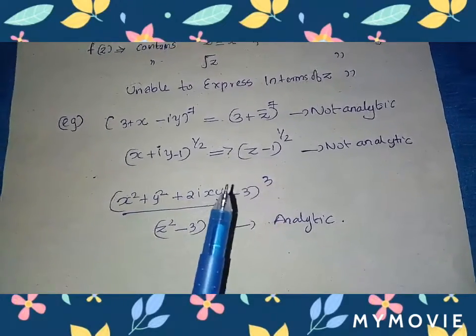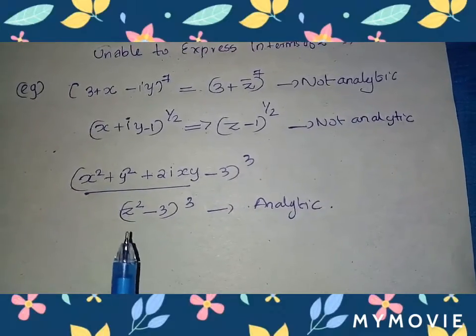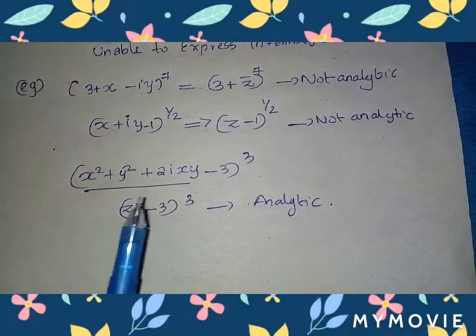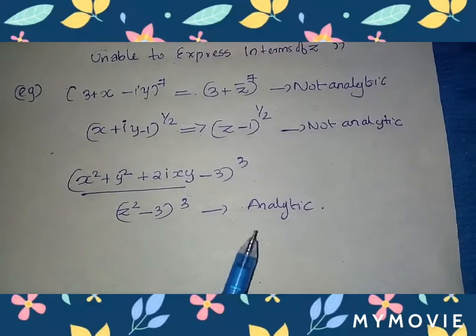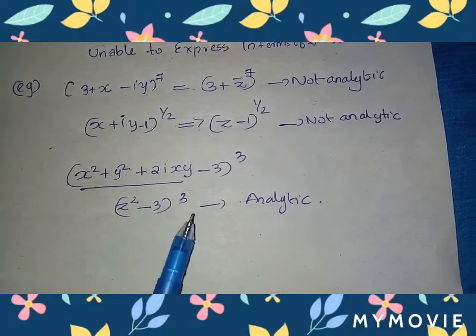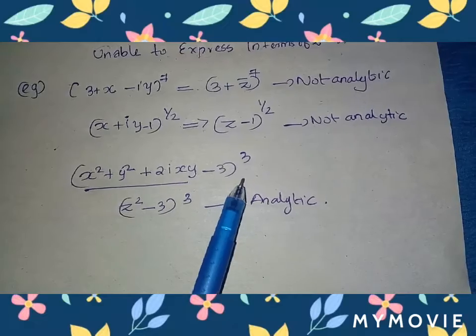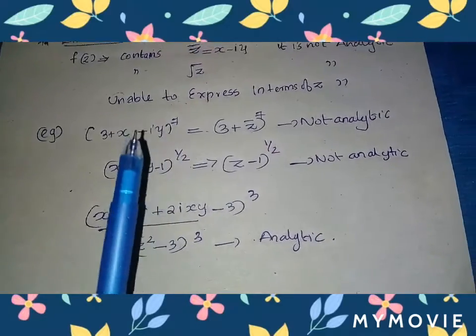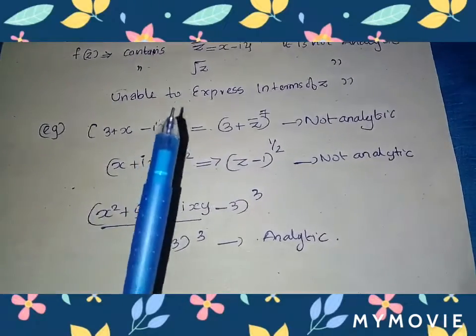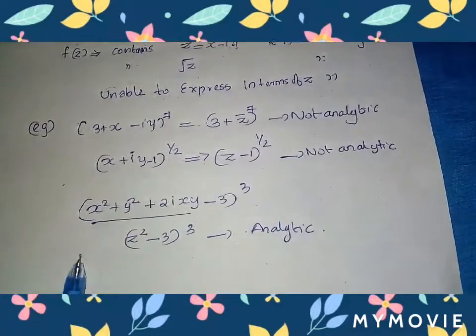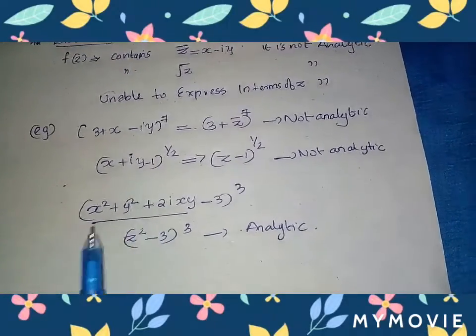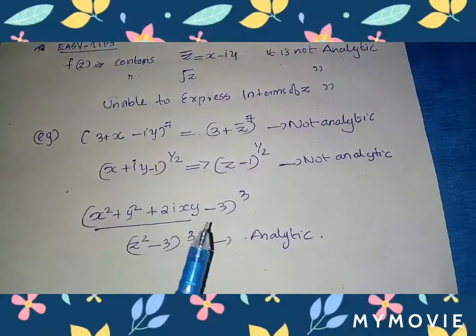So this question can be expressed in the form of z, that is z square minus 3 whole cube. So it is an analytic function because, as we know from the tips, if we are unable to express it in terms of z, it is not analytic. Here we can represent the function in terms of z, which means it is analytic.